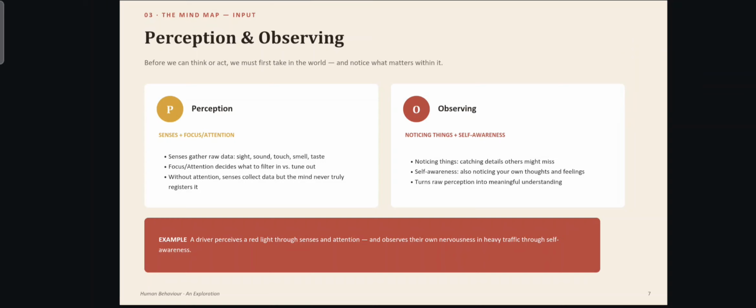First of all, let's see about perception and observing. Perception in simple words means senses plus focus or attention, and observing in simple words means noticing things plus self-awareness. With a simple example, we can understand both. A driver perceives a red light through senses and attention, and observes their own nervousness in heavy traffic through self-awareness.